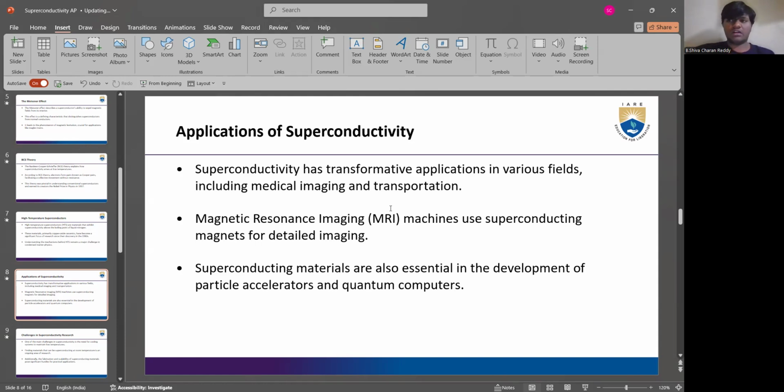These MRI scanners and machines use superconducting magnets for detailed imaging and use magnetic forces to check inside your body thoroughly.